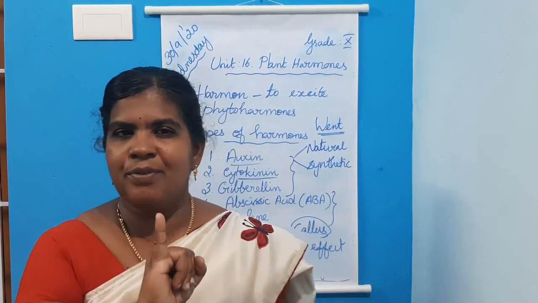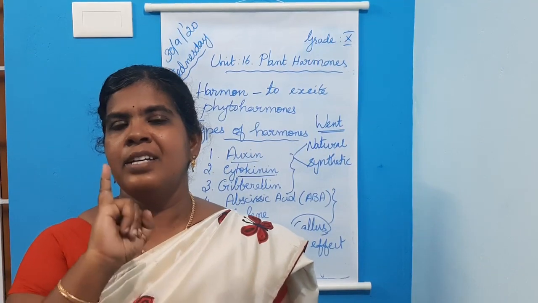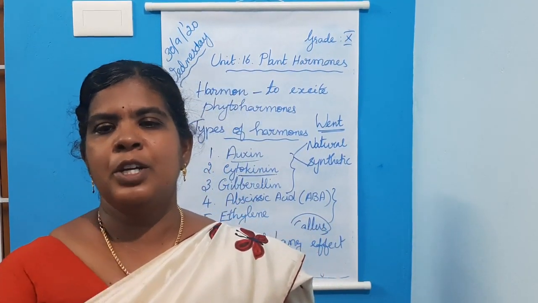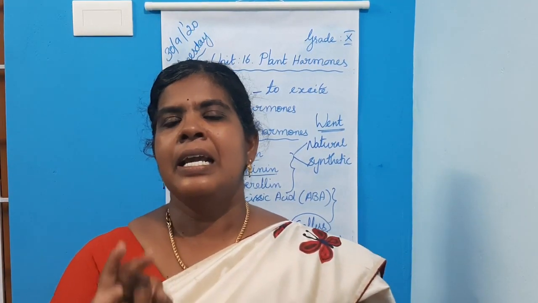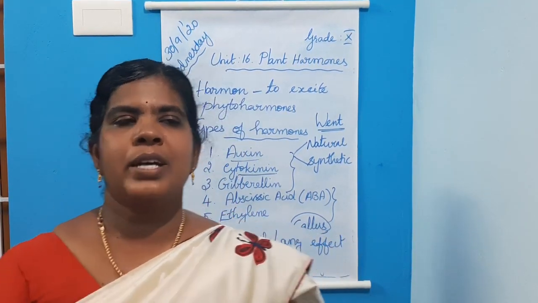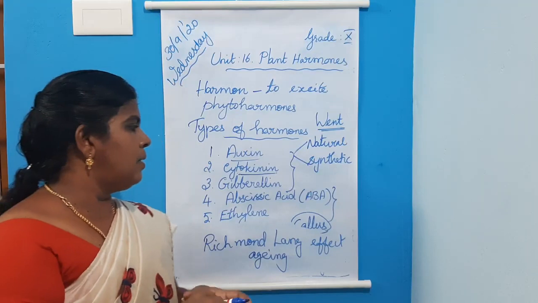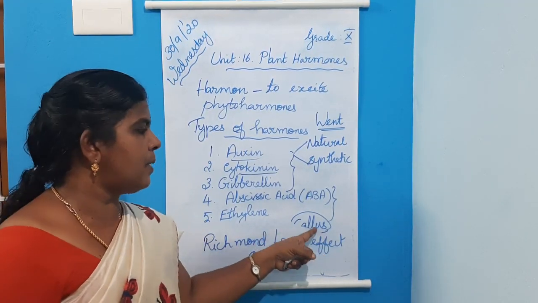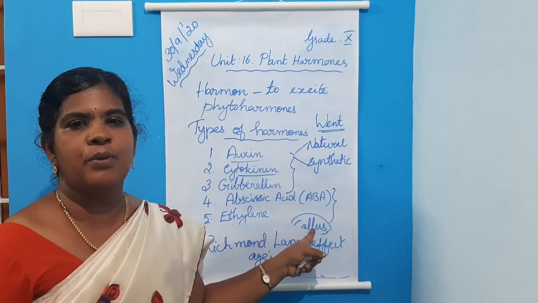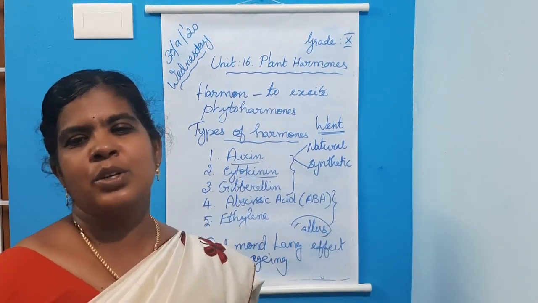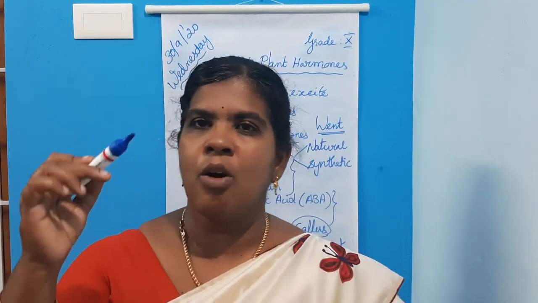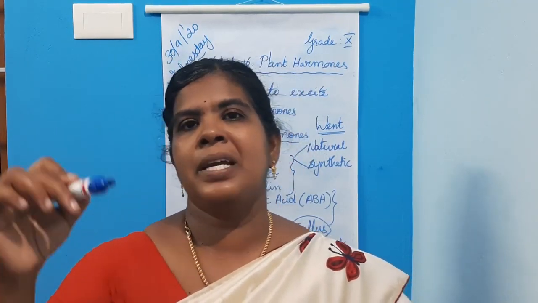What is the first effect? Cytokinin induces cell division. Cytokinin also promotes cell enlargement. Then cytokinin and auxin together induce the formation of new organs from the callus, which is called morphogenesis. Then cytokinin promotes the growth of lateral buds, while auxin promotes the growth of the apical bud.